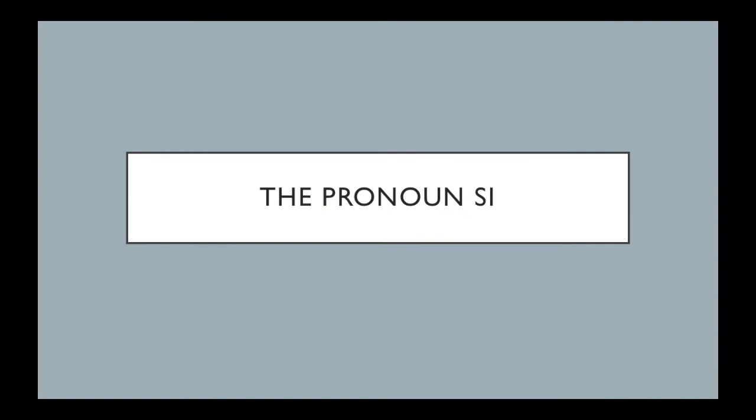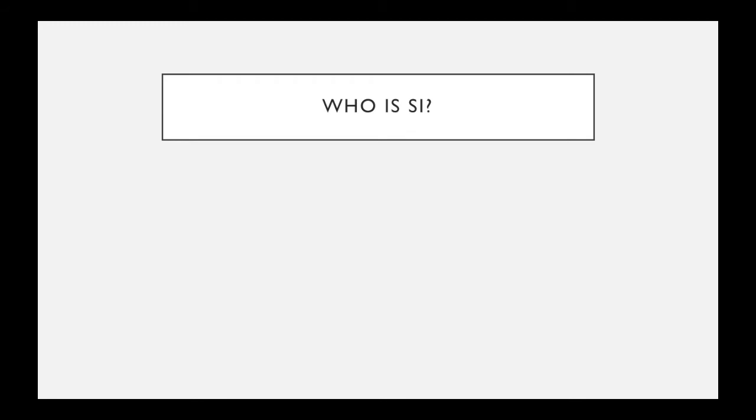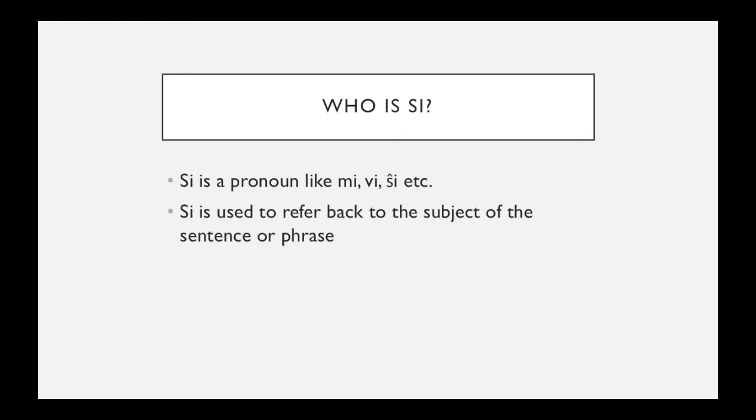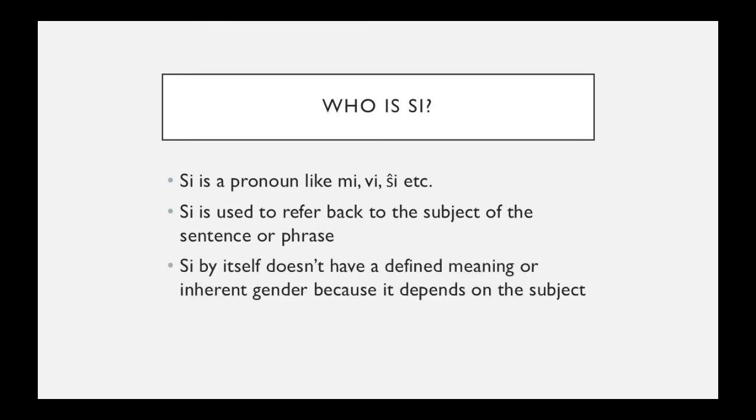So let's get started. We are talking about the pronoun si. Who is si? Si is a pronoun just like me, you, him, her, it, etc. Si is used to refer back to the subject of the sentence or the phrase. Si by itself doesn't have a defined meaning or inherent gender because it depends on the subject. And most importantly, si is only used for third person.